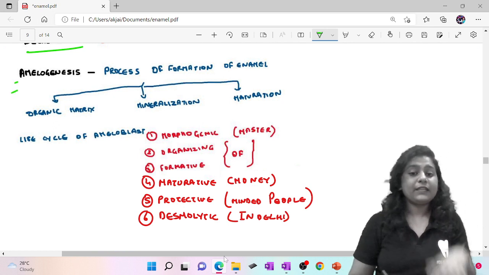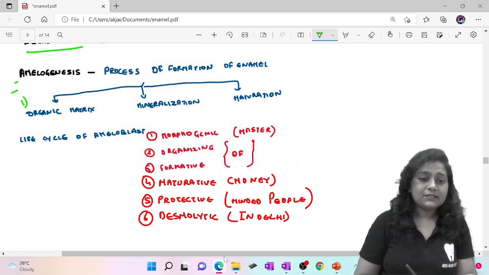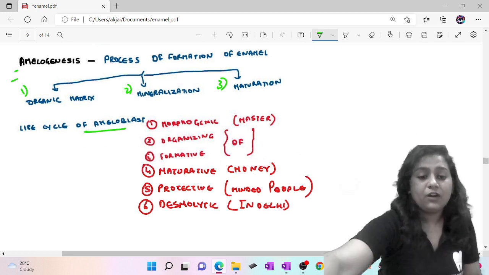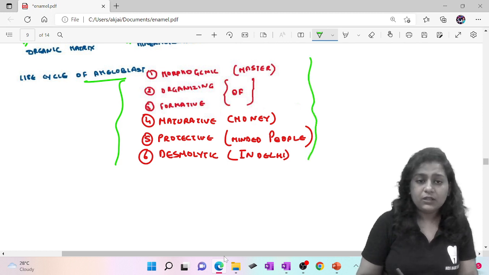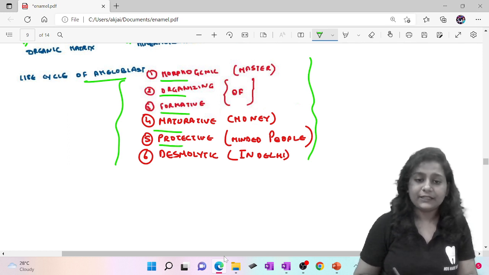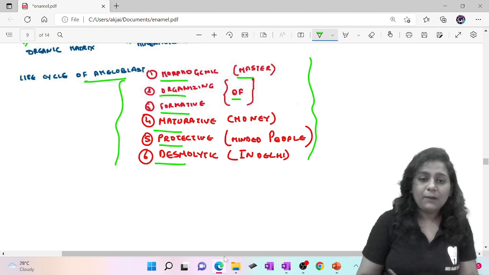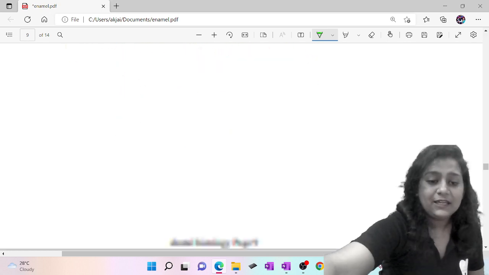Okay, now we'll see amelogenesis, that is the formation of enamel. How is enamel formed? We have discussed this: organic matrix formation, mineralization and maturation. Now we'll see the life cycle of ameloblasts. There are six stages: morphogenic, organizing, formative, maturative, protective and desmolytic. We'll remember this with a mnemonic: Master Of Money Minded People. M for morphogenic, O for organizing, F for formative, M for maturative, P for protective and D for desmolytic.